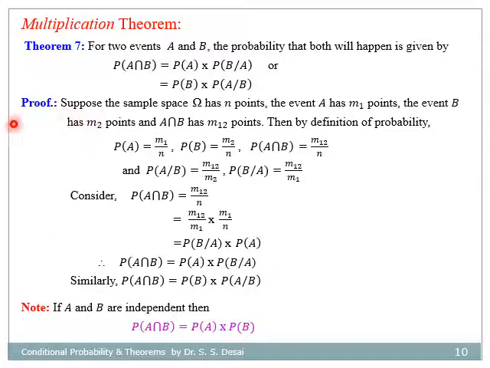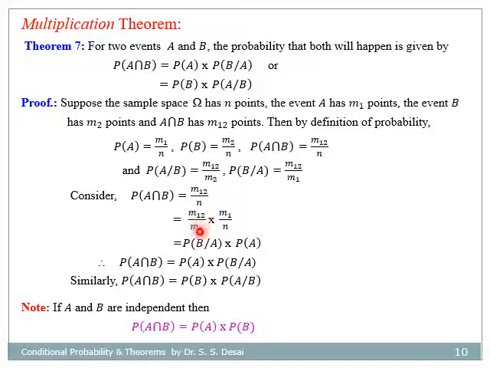Now for the proof, let us suppose that the sample space omega has n points, the event A has m1 points, event B has m2 points, and A intersection B has m12 points. Then by the definition of probability, we have probability of A is m1 divided by n, probability of B is m2 divided by n, probability of A intersection B is equal to m12 divided by n, and probability of A given B is equal to m12 divided by m2, and probability of B given A is equal to m12 divided by m1.